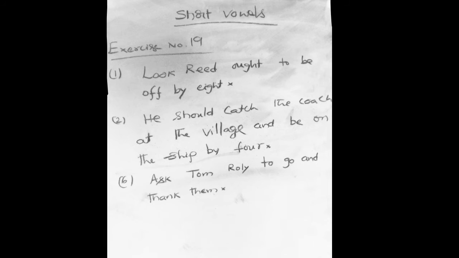Now I am going to read some of the transcribed sentences, like in sentence number 1. Look, read ought to be off by 8. Look and read is the name of the person. And second sentence is, he should catch the coach at the village and be on the ship by 4. See how he is confusing you: catch and coach, catch above the line, coach on the line, the vowel position is different. He is framing such types of sentences in the exercises to teach you position writing, that you need to take note of. And in the same way, sentence number 6, ask Tom Rowley to go and thank them. Tom Rowley is the name of the person. So we saw the indication of that also in the shorthand outlines, that you need to observe.